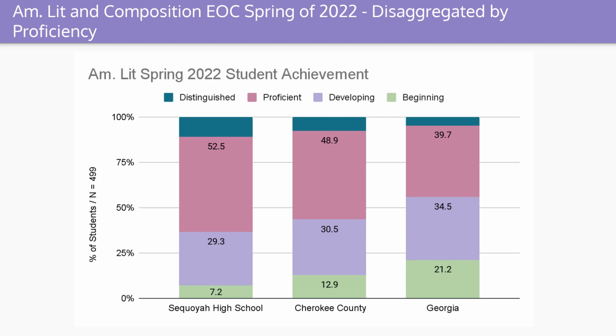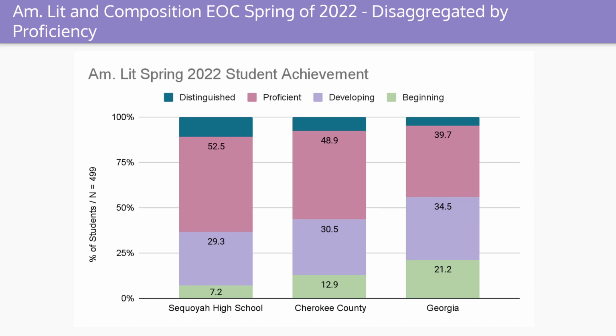You can see in Sequoia High School, the distinguished rate of students, distinguished learners, was 11%, and then compared to Cherokee County at 7.7% and Georgia at 4.6%, Sequoia did very well with a high level of distinguished learners. You can see for proficient learners, Sequoia had 52.5% of students, Cherokee had 48.9% of students, and Georgia was at 39.7% of students.